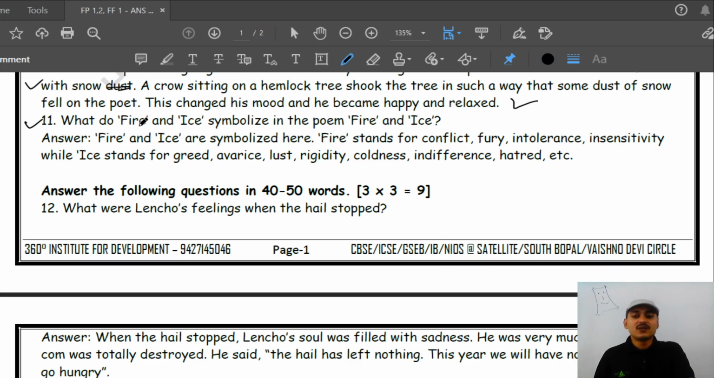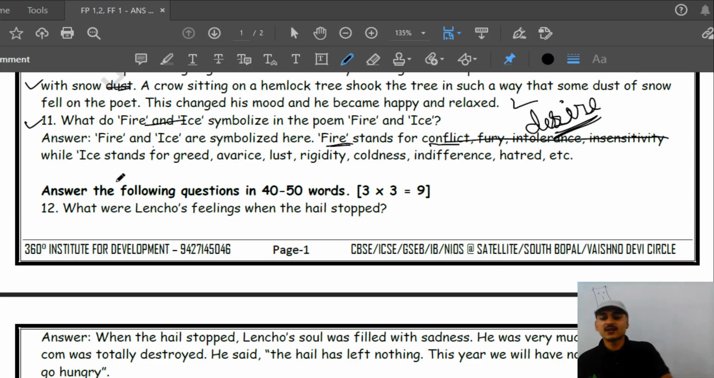What do fire and ice symbolize in the poem? Here fire stands for conflicts, fury, intensity. But I think they have taken it in a wrong manner. It was desire. The word is desire. If you write desire, you get complete marks here.